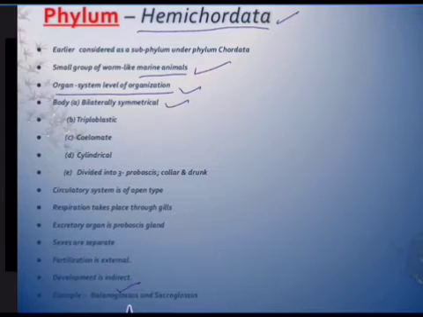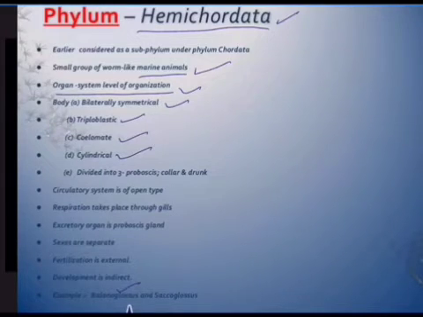If we cut the body of the animal in a particular axis, we get two exact halves. Such a phenomenon is bilateral symmetry. Triploblastic, three layers are there covering the embryo: ectoderm, mesoderm, and endoderm. Coelomate, the body cavity is called the coelom, and these animals have a coelom, so they are coelomate animals.